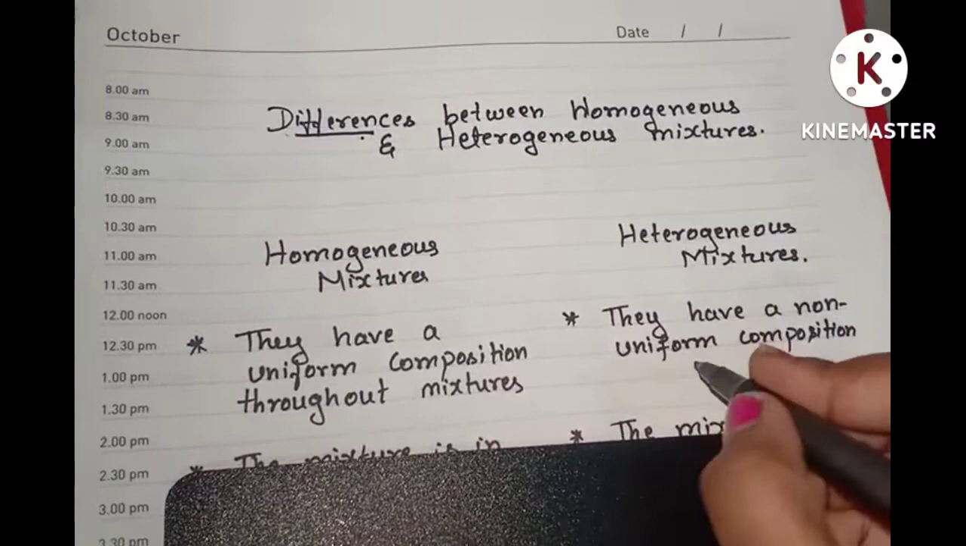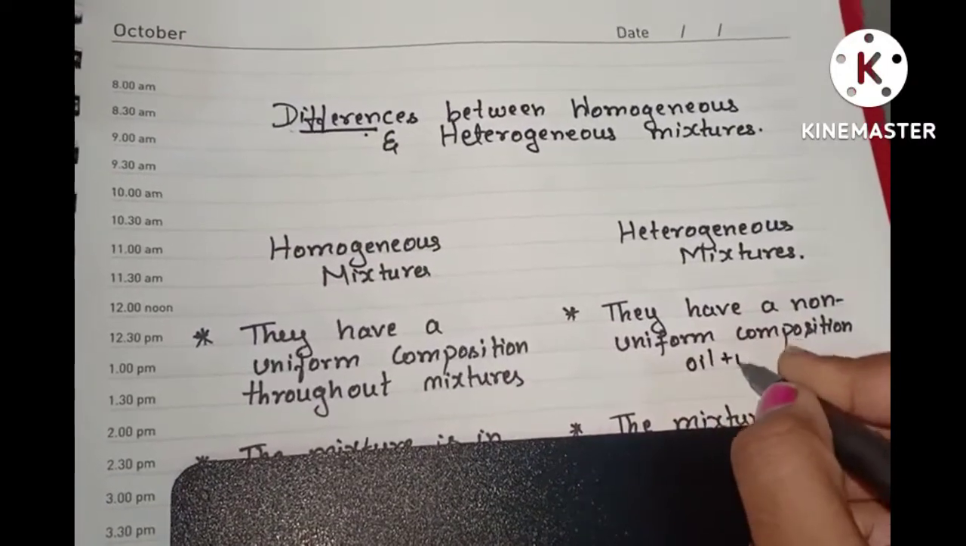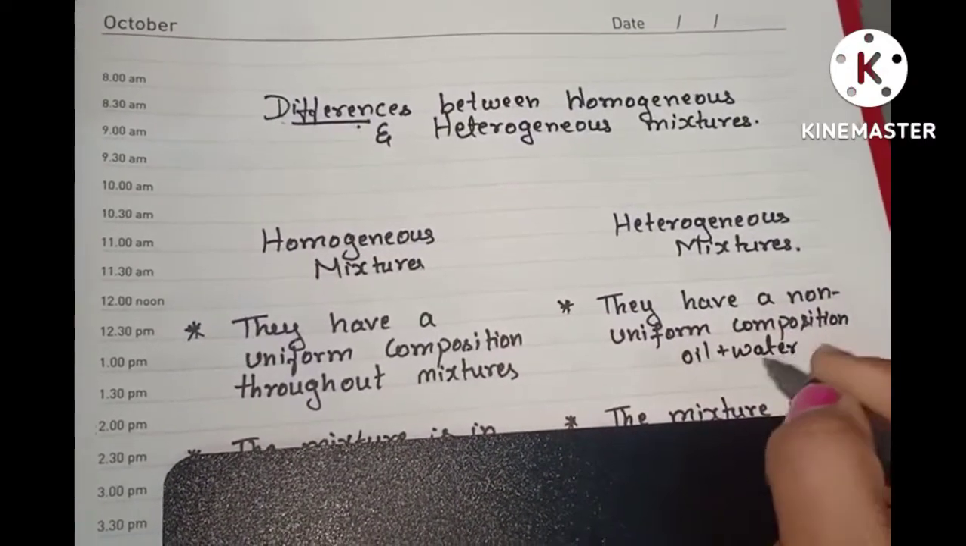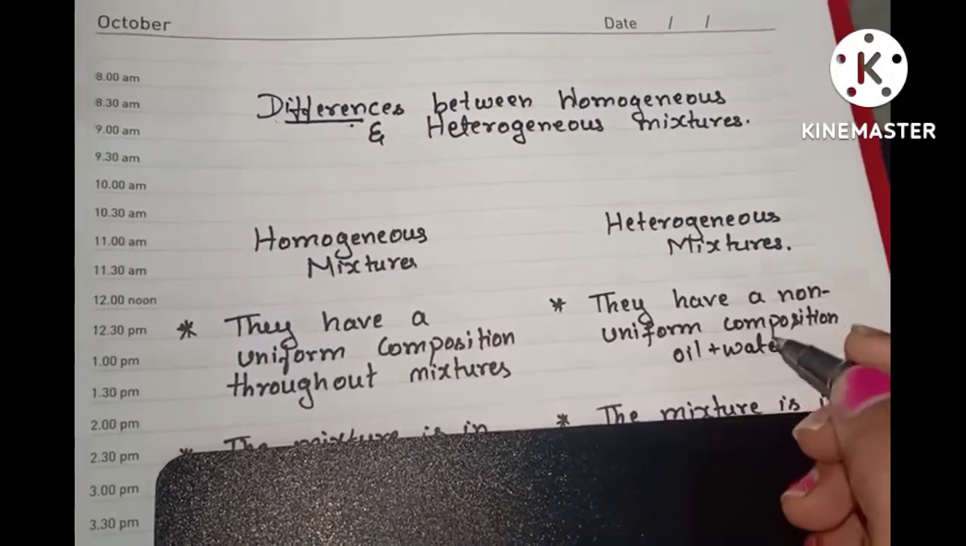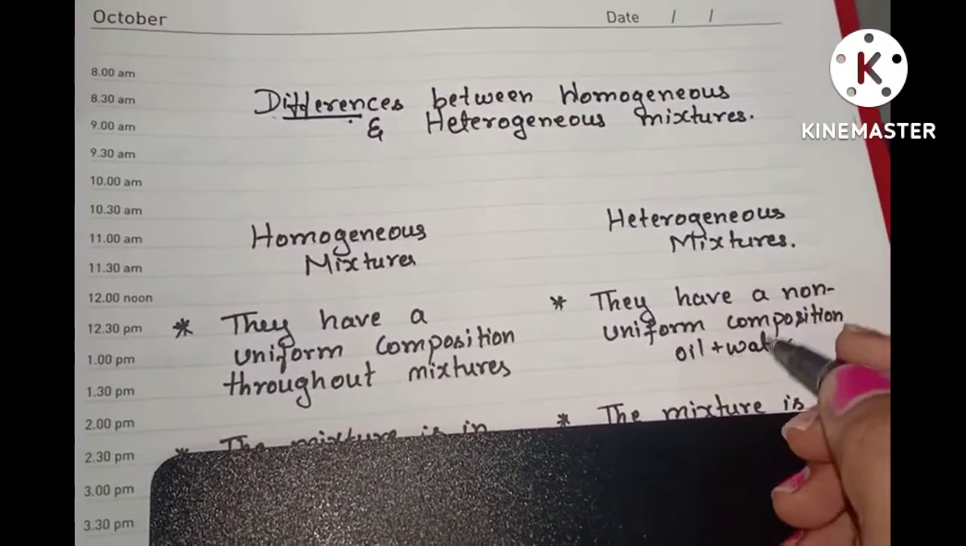Example, oil and water. See, if you pour oil into the water, it will settle only on the top of the water. It will not mix thoroughly in the water.